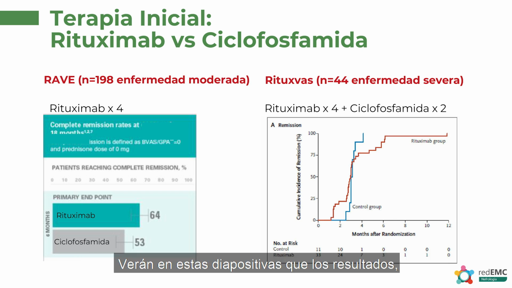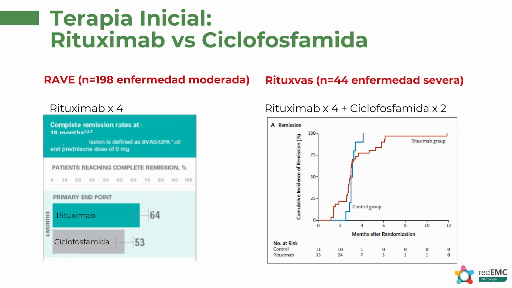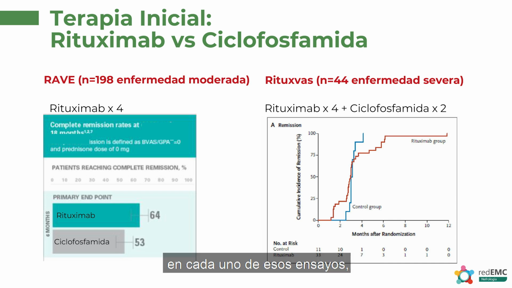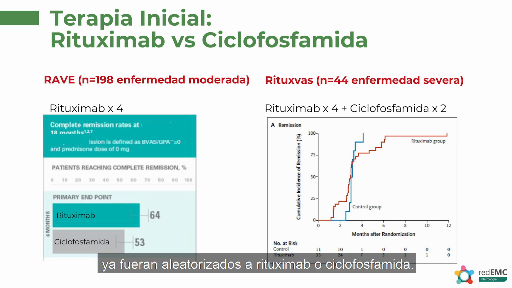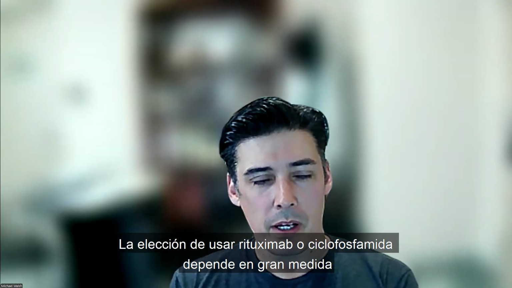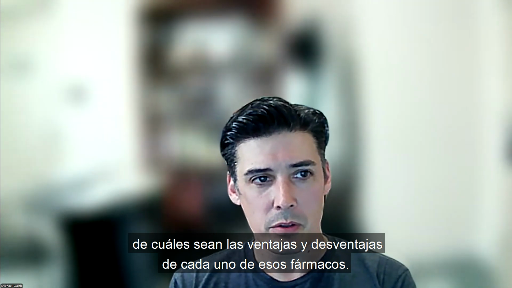And you'll see from these slides that the outcomes, at least the early outcomes in both, were very similar, in that remission was induced in roughly the same proportions in each of those trials, whether they were randomized to rituximab or cyclophosphamide. So the choice of using rituximab or cyclophosphamide largely comes down to what are the other pros and cons of each of those drugs.